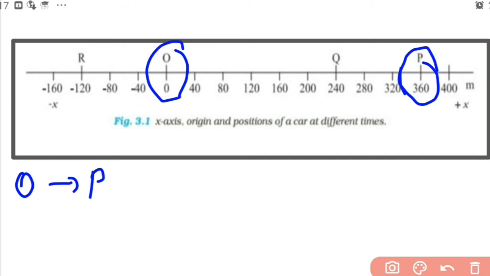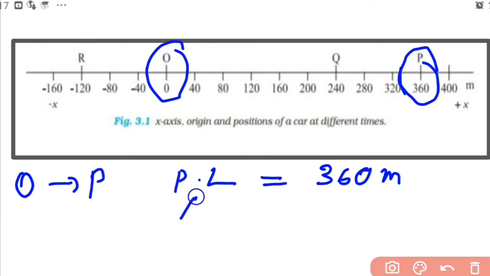It is the length of the path traveled, so 360 meter. Path length, PL, is equal to 360 meter.